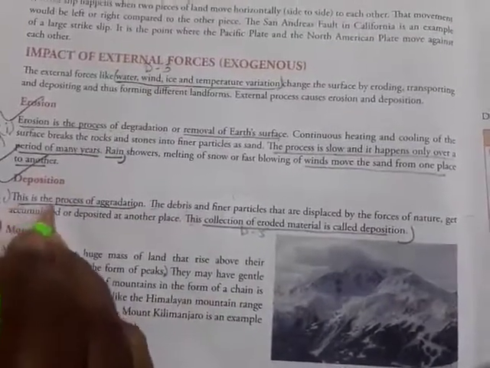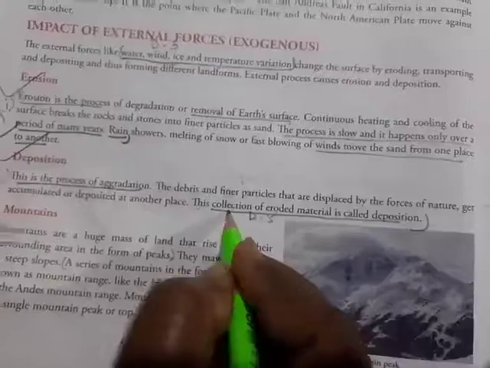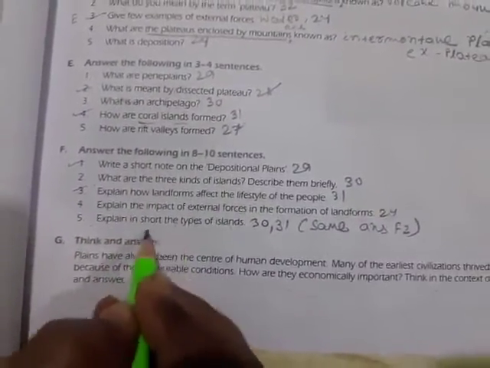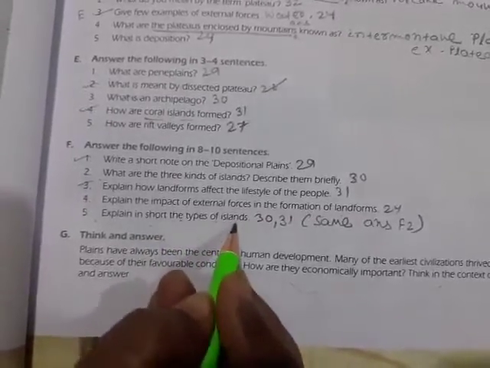Second point, this is the process of aggregation, collection of the eroded material is called deposition. This is the answer of F4. Then F5, explain in short the types of islands. Same answer as F2. Page number 30, 31.